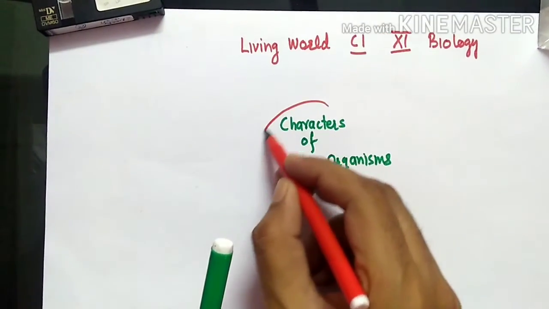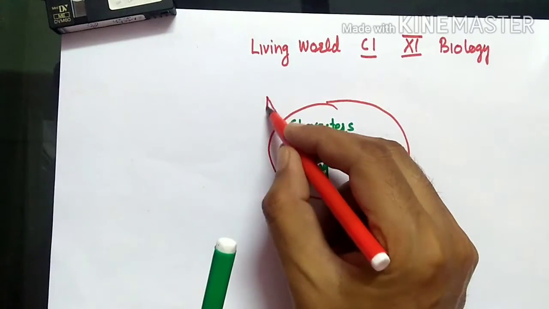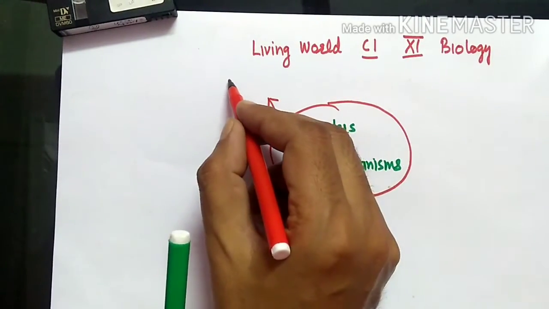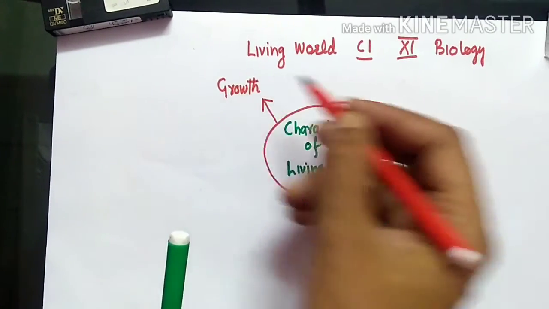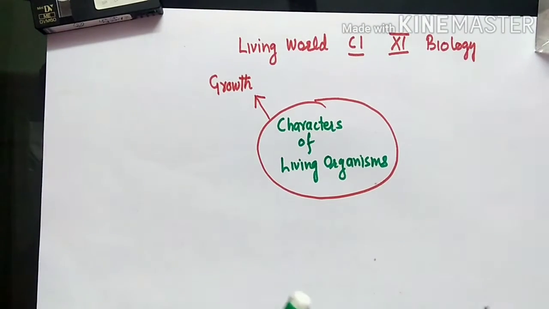Let's talk about these characters. The first character which I am taking is growth. What is growth? Growth is the increase in the cell number or increase in the size of the cell.